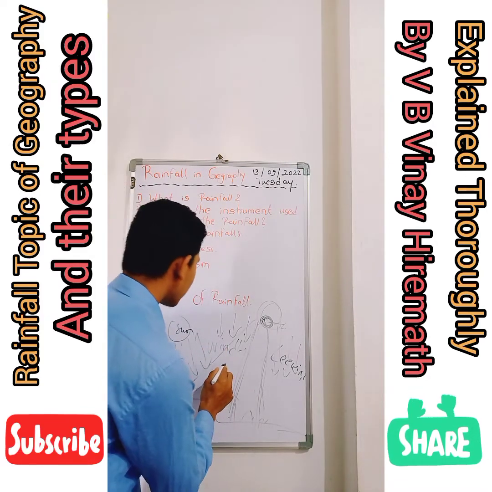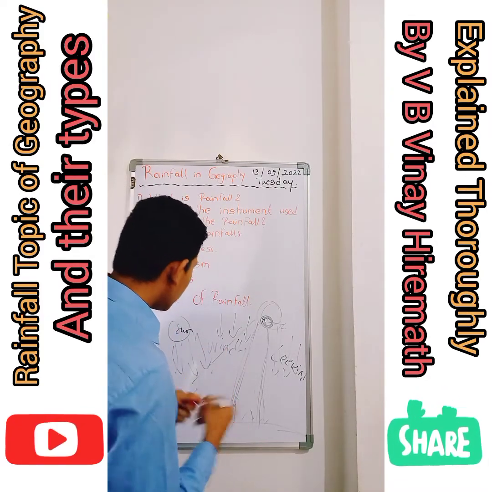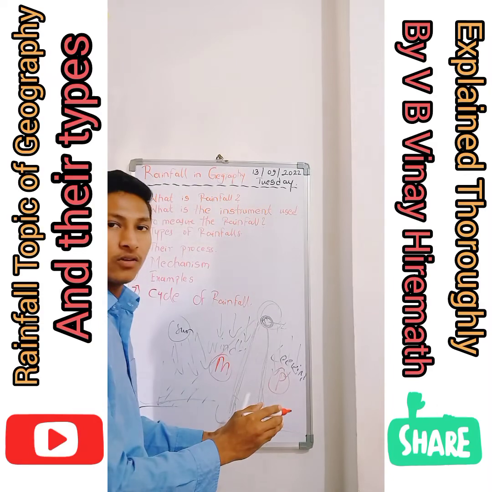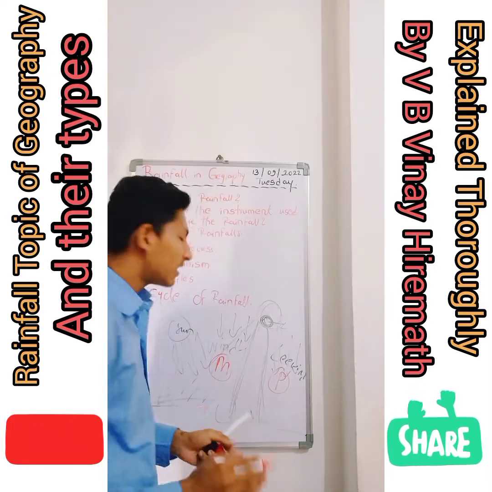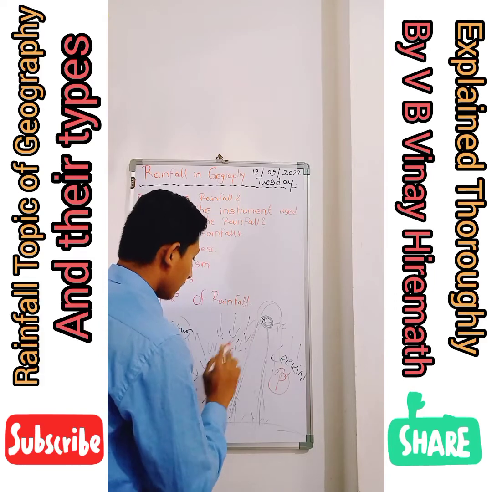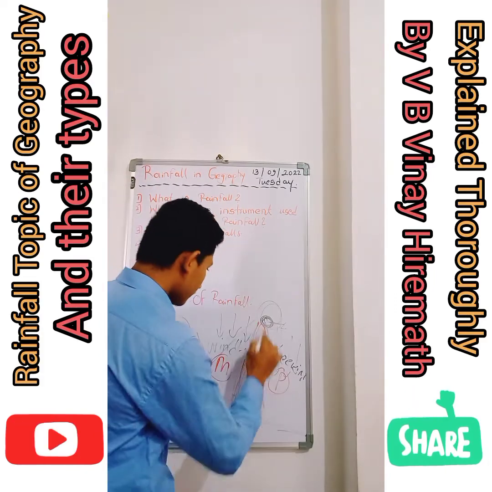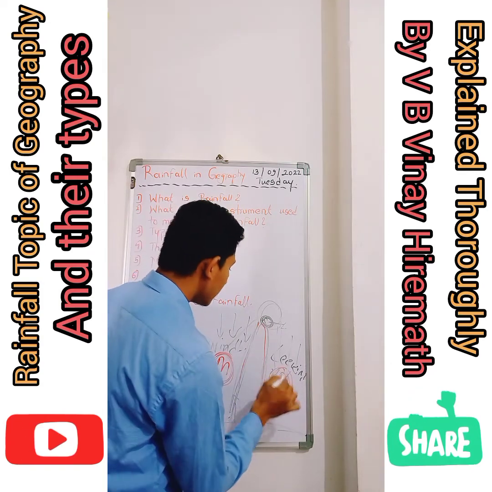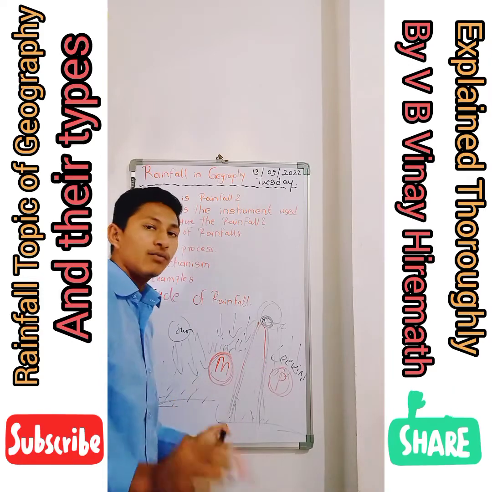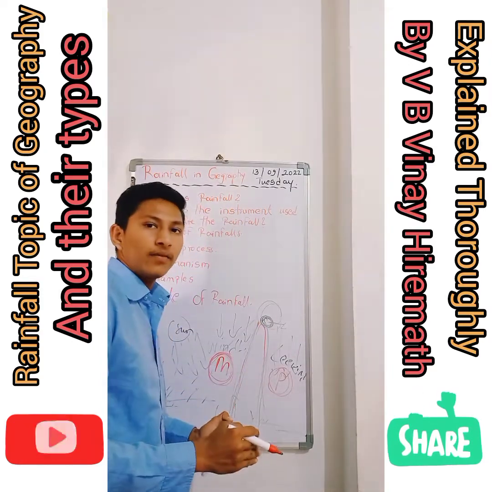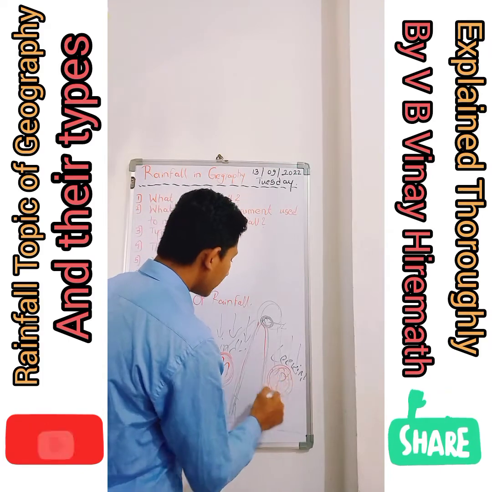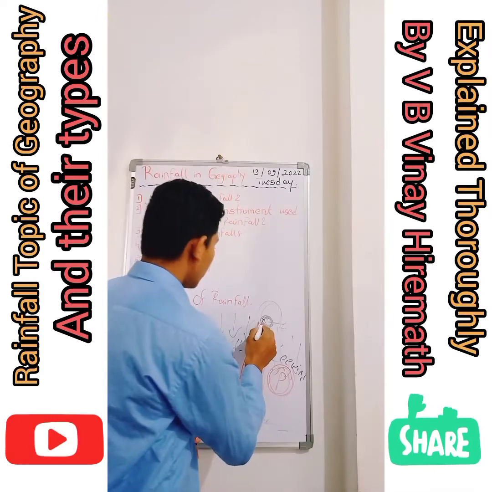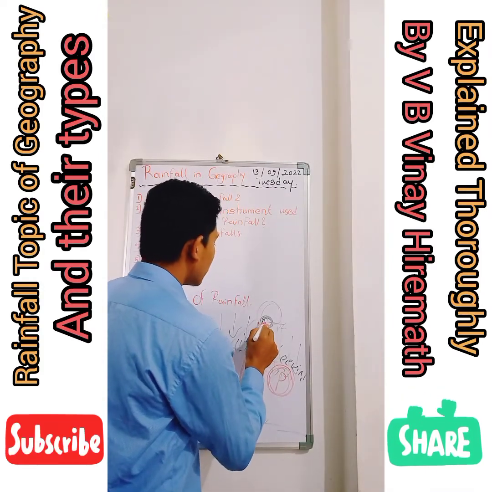Now the best examples are the Mumbai region and the Pune region. If you look at the India map, you will see the differences. In the Mumbai region you will find a lot of orographic rainfall, but in the Pune region it is rare and seldom because of the barrier of mountains and hills.